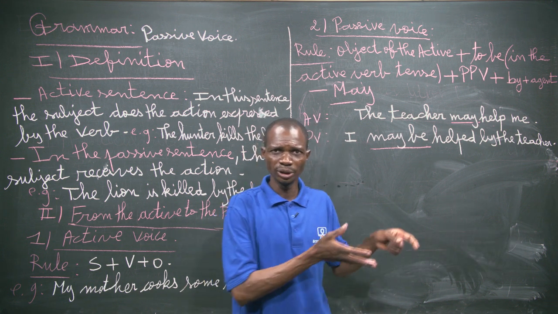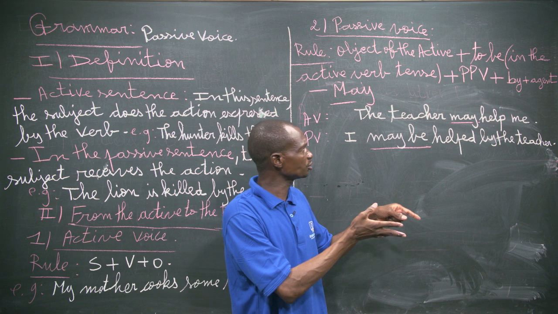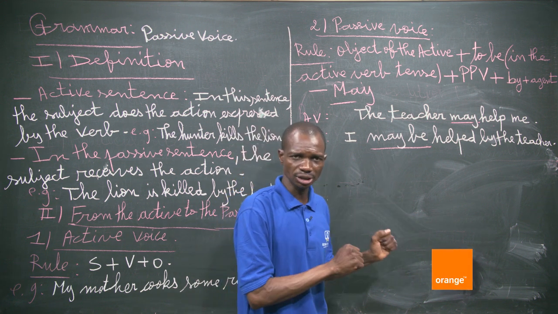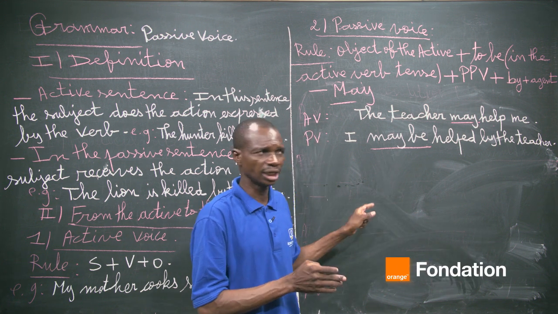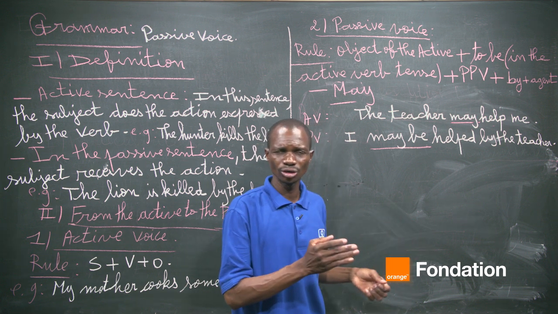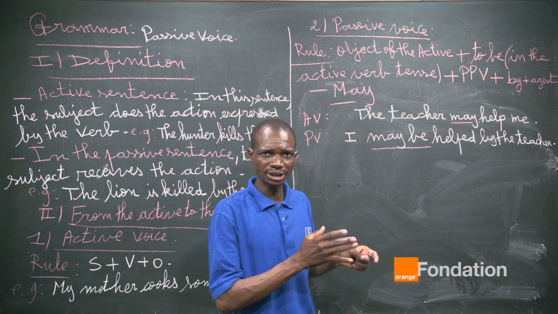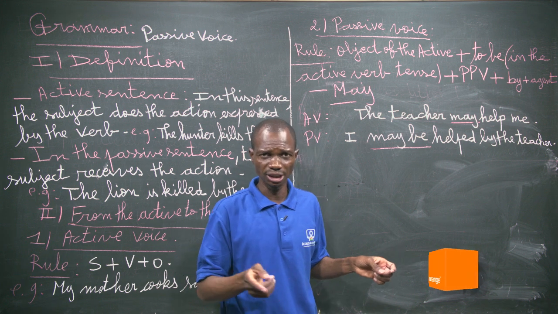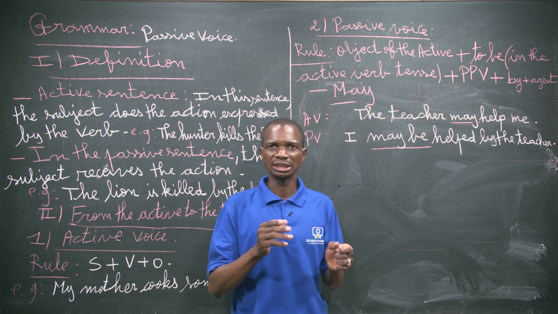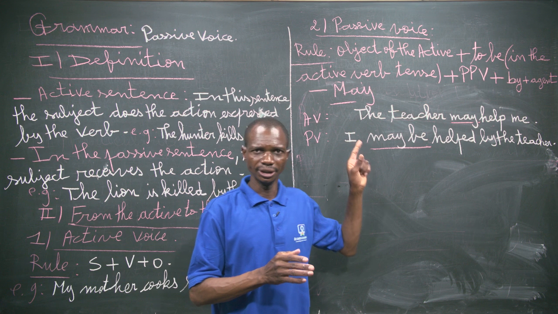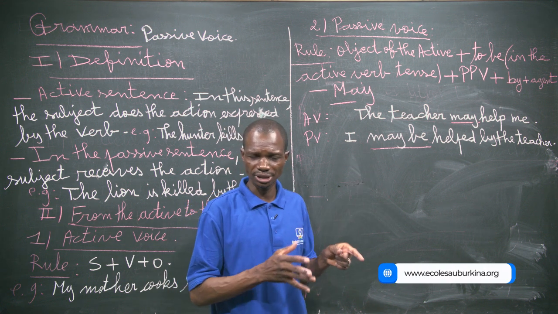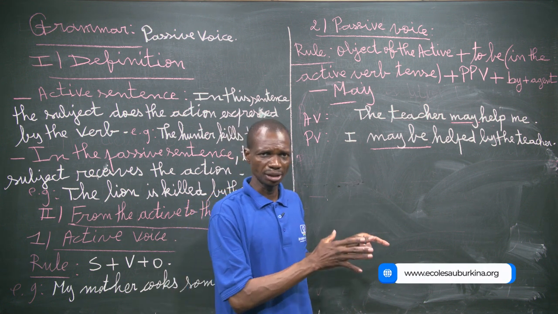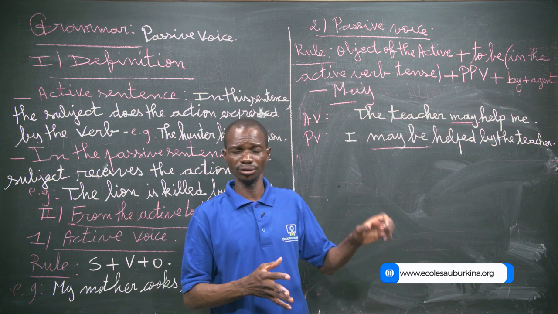If we take, for example, the object which becomes the subject of the passive, after it we have was or were. Was if it is I and the third person singular, he or she or it, and for the other personal pronoun subjects it is were plus the past participle of the verb.